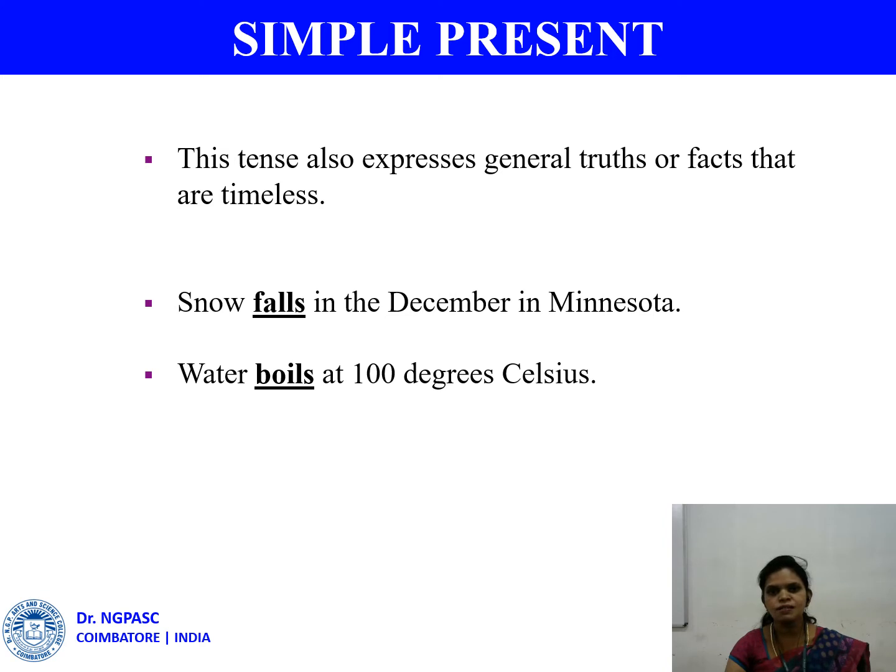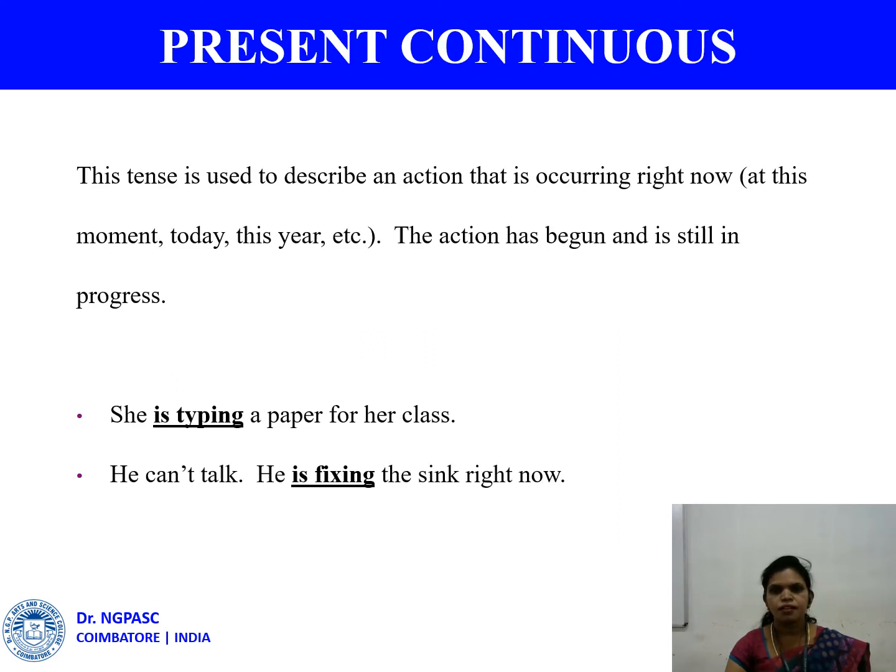And we use the simple present tense for vivid description. Vivid in the sense of a clear description. So we use the simple present tense in all these different contexts, in all these different situations. Fine. Next is present continuous.